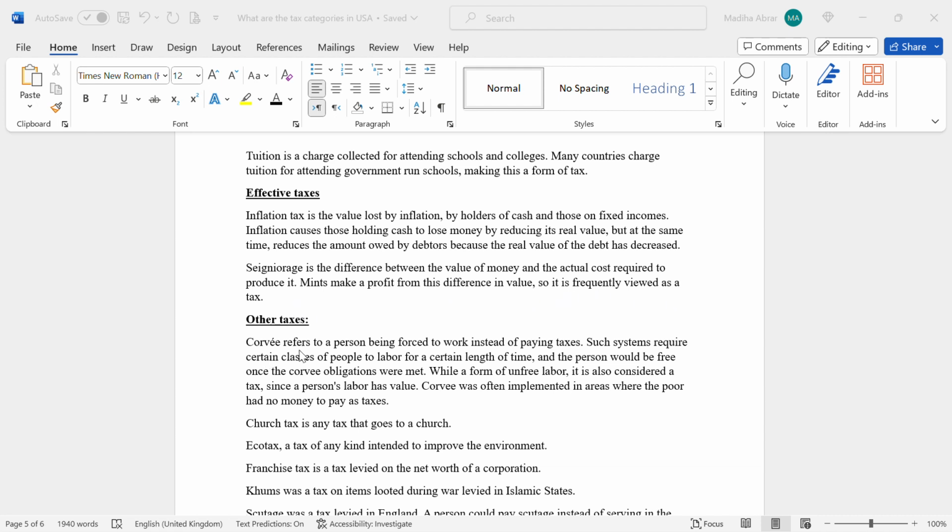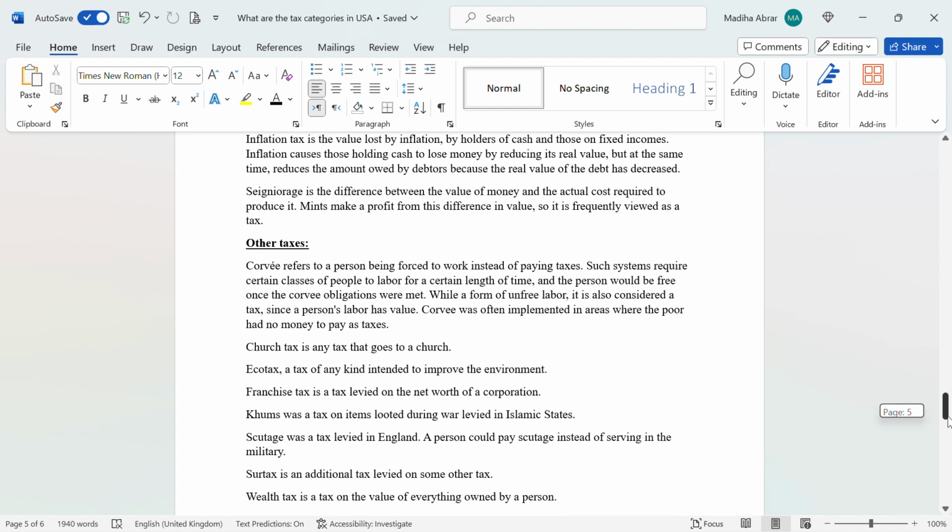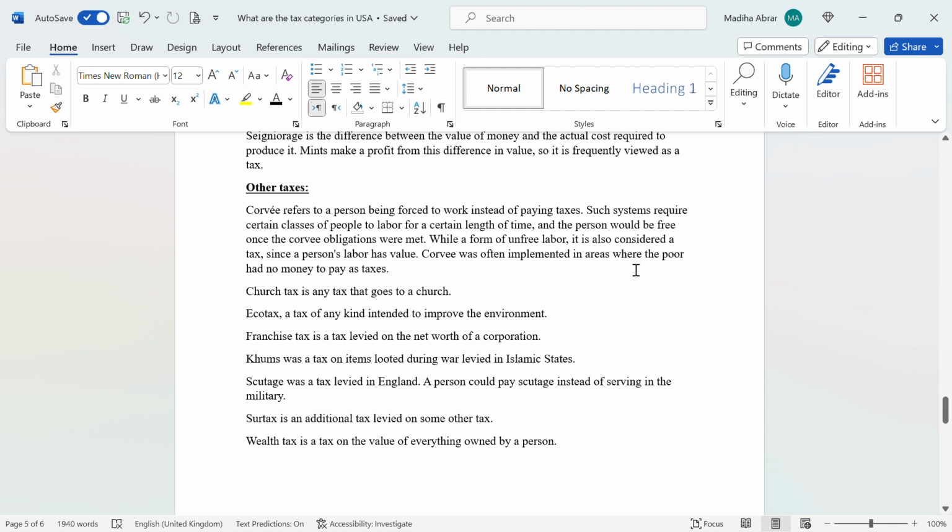Corvée refers to a person being forced to work instead of paying tax. Such systems require certain classes of people to labor for a certain length of time, and the person would be free once the corvée obligation was met. While a form of unfree labor, it is also considered a tax since a person's labor has value. Corvée was often implemented in areas where the poor had no money to pay as taxes.